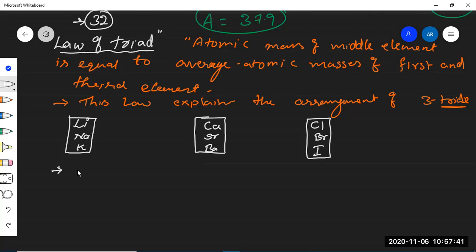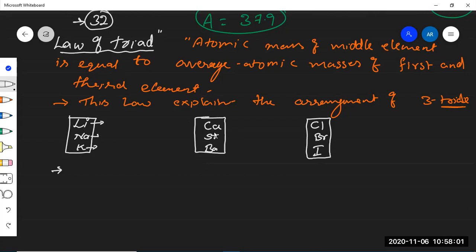No doubt, the triads given by Dobereiner were helpful in grouping some elements with similar chemical properties together. Exactly correct. Lithium, sodium, potassium show similar chemical properties. They are all reducing agents, and they show a valence of 1.